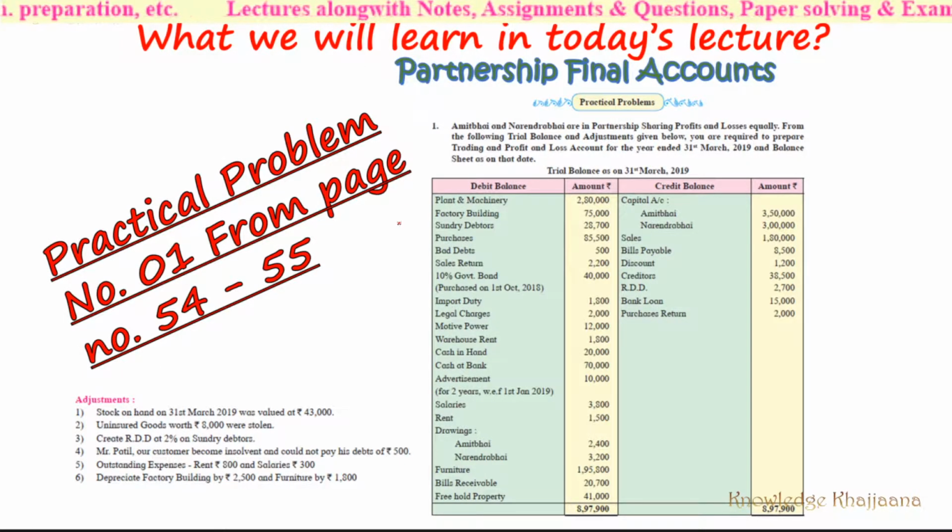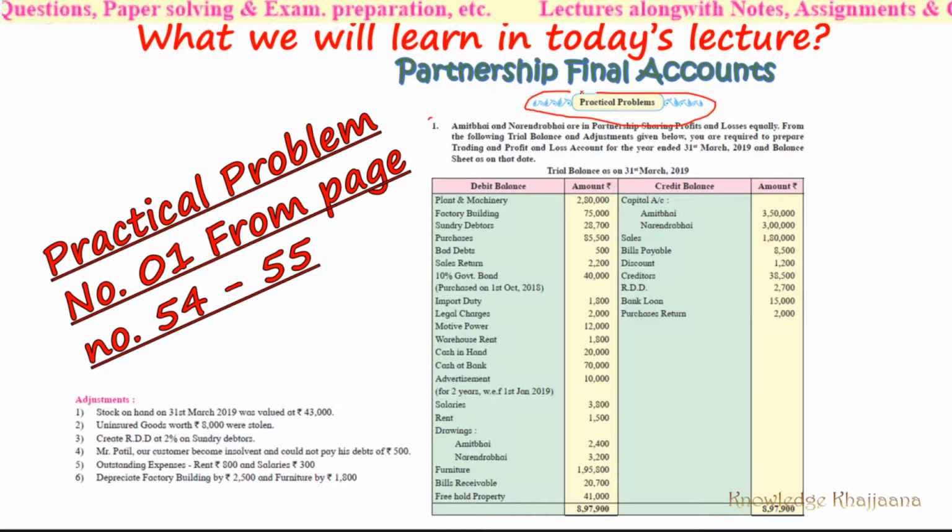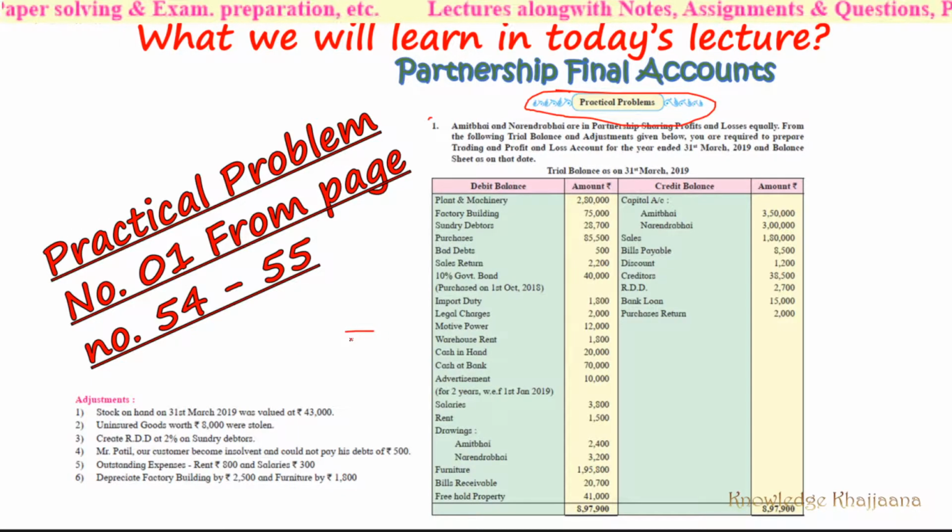Why should we go step by step towards solving the practical problems? In practical problems, different new adjustments are added, right? So if you go step by step and complete all the illustrations, then only it would be easy for you to understand the practical problem.